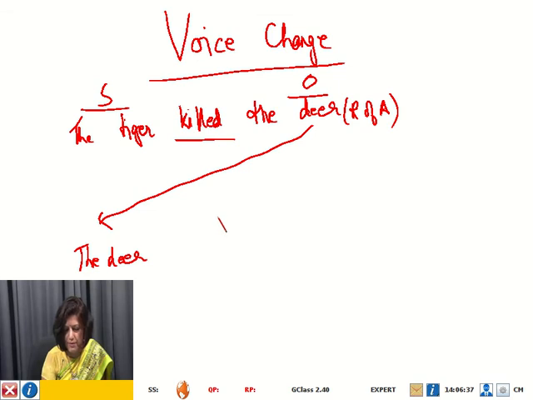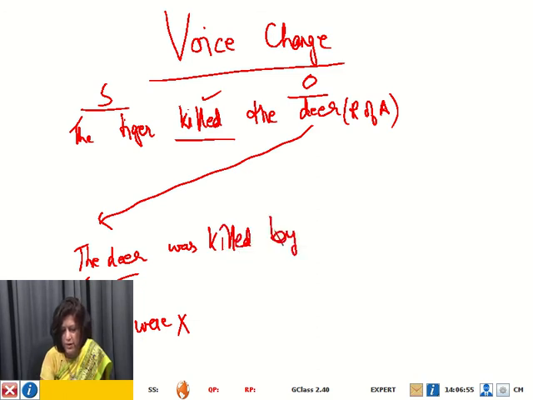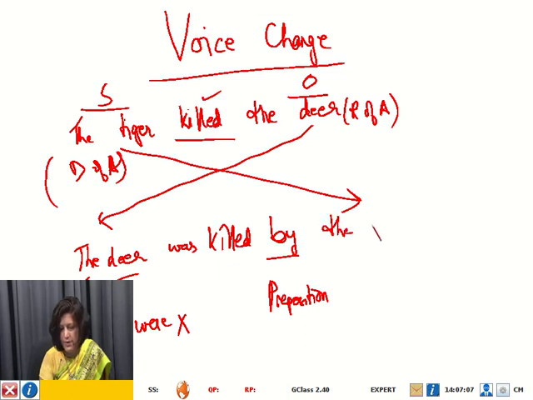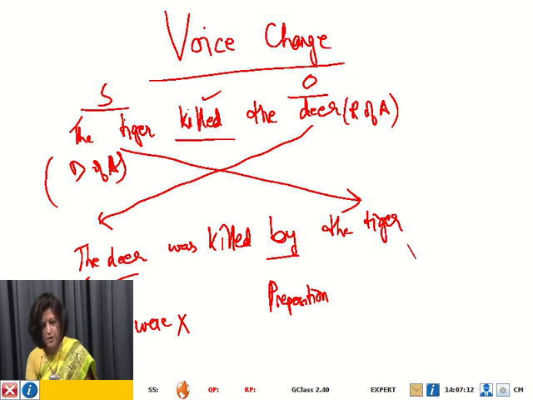Okay, then the verb becomes be verb plus past participle. This is simple past tense, so the be verb will be was, not were, because the deer is singular. The subject is singular, so was killed. Then we have to use a preposition, by. Then the doer of the action we have to bring here: by the tiger.